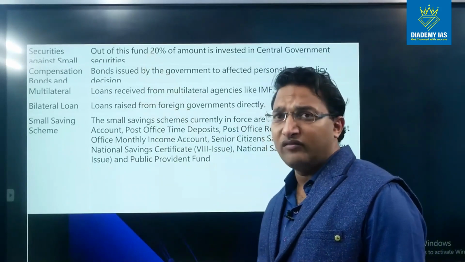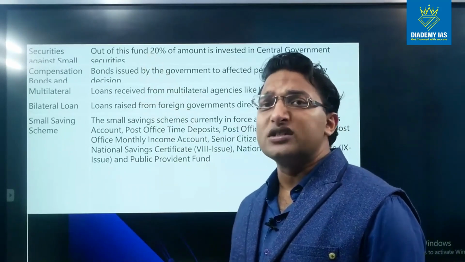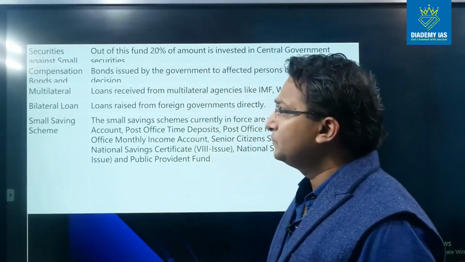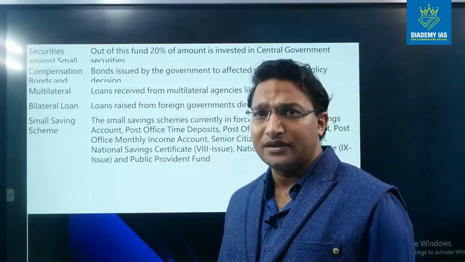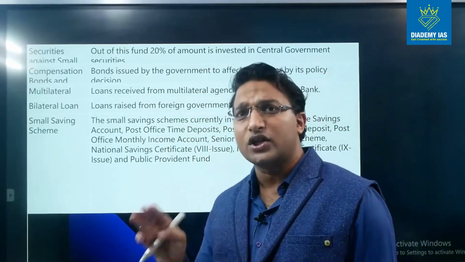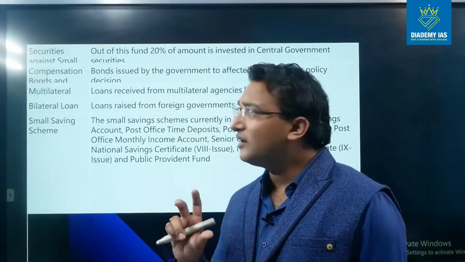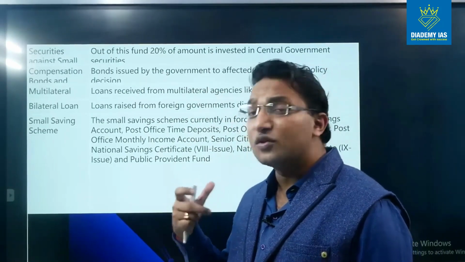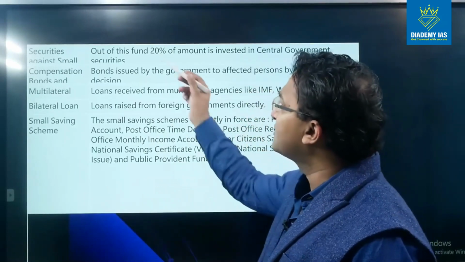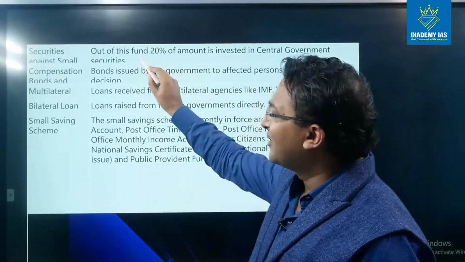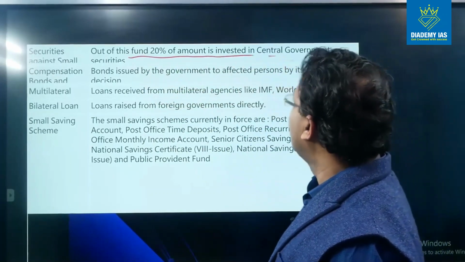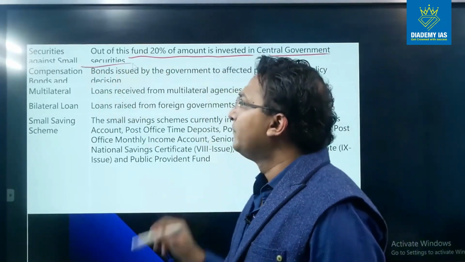Then we have securities against small savings. There are various small saving schemes of the government, for example, Kisan Vikas Patra, and so on. Against these small savings, the government issues various securities. These securities are also part of the internal borrowing, and out of this fund, 20% of the amount is invested in central government securities.